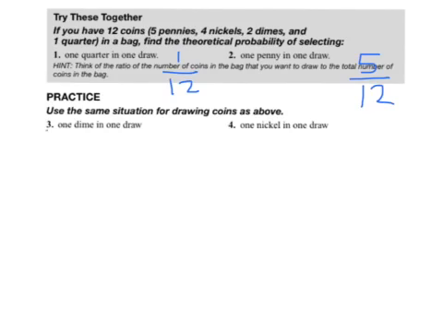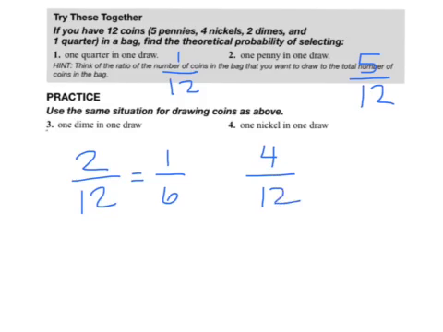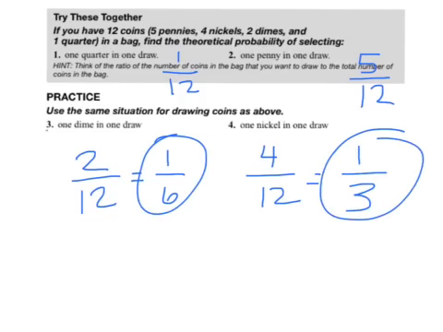Using the same situation, drawing one dime. Well, we have 2 dimes out of 12 coins, and we do always try to simplify down to 1/6. And 1 nickel to draw. Well, we have 4 nickels out of the 12, so we have a 1 in 3 chance. So all of these were examples of theoretical. And I want to ask you, why do you think we have only examples of theoretical?